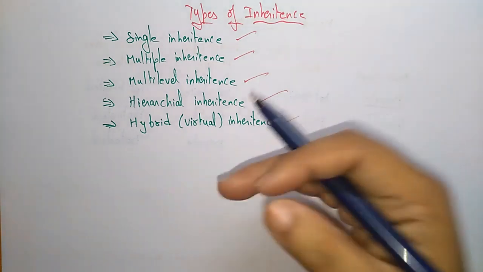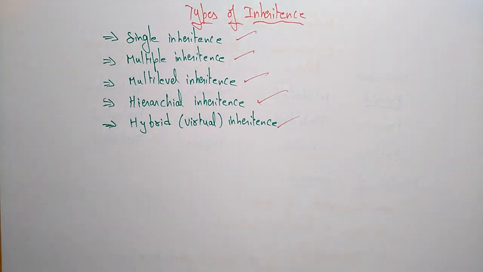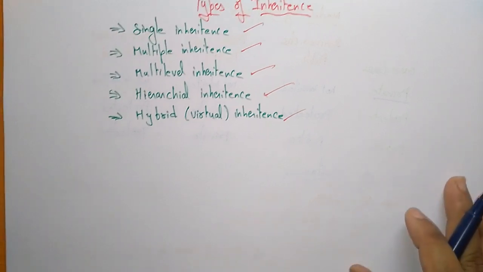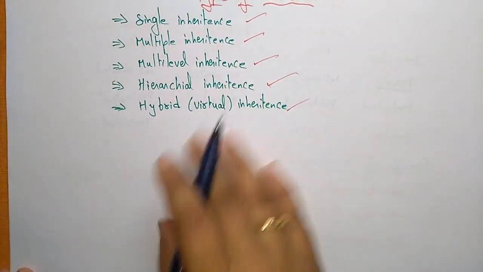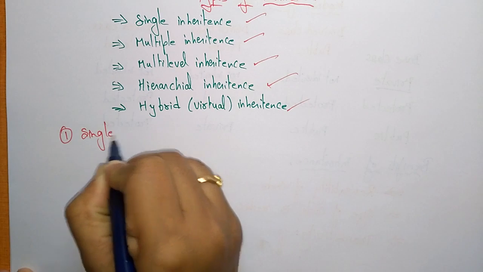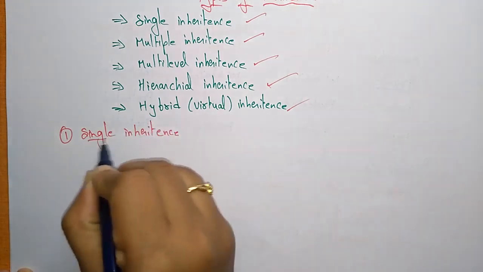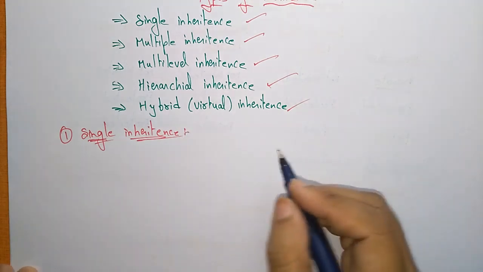For each inheritance I will explain it with an example, so then you will understand what is single, what is multiple, multi-level, hierarchical and hybrid. So now let us take the first type of inheritance, that is single inheritance. So what is a single inheritance?